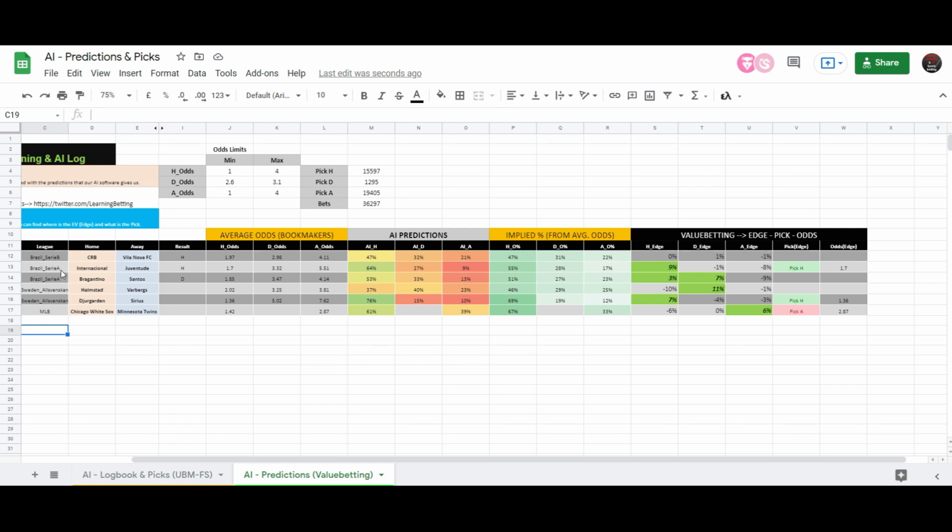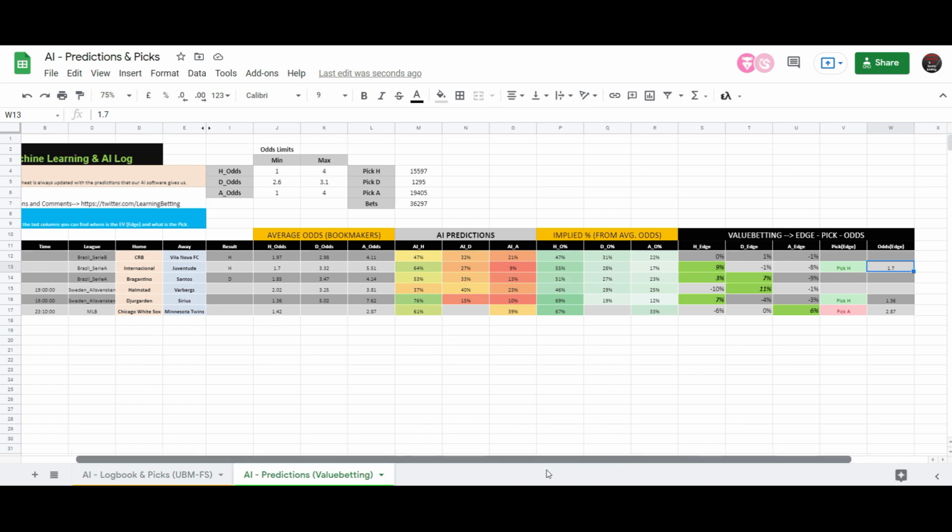Then it was also from Brazil Serie A, Internacional against Juventude. The result was a home team win at 1.7. My software gave me 64% for the home team to win, while the true odds were 55%. So that means we found an edge over here, 9%. And the software told me to pick the home team. So I picked the home team at 1.7, and this was a winning bet.